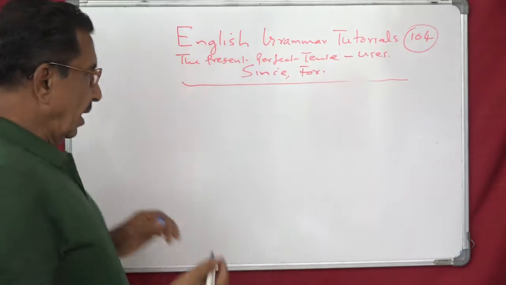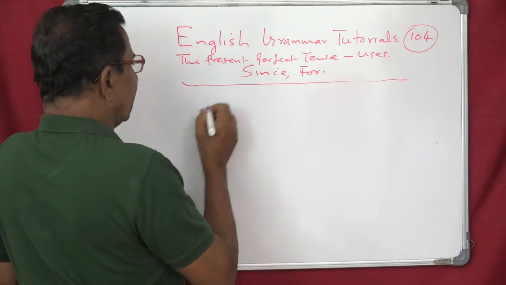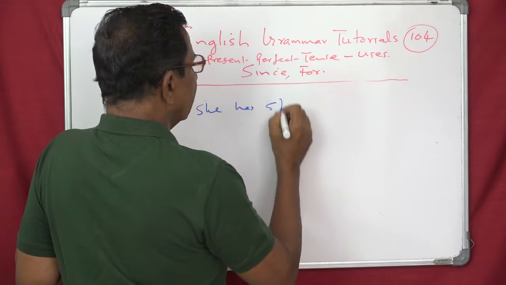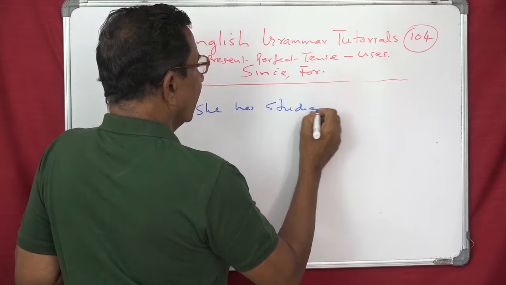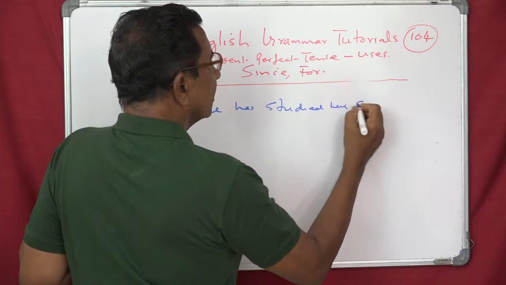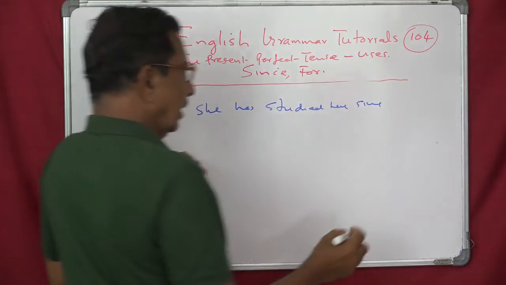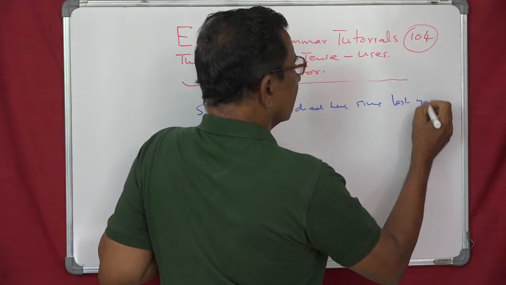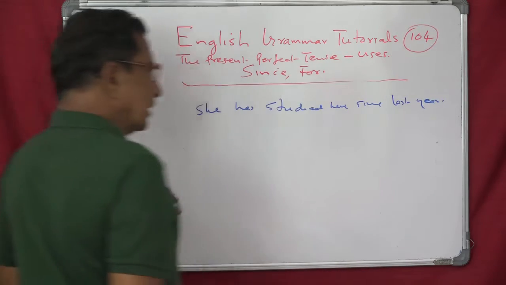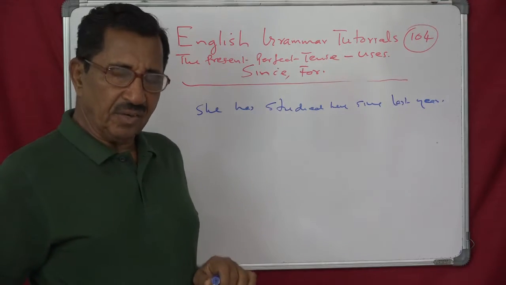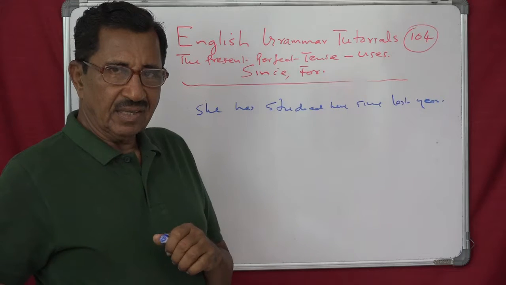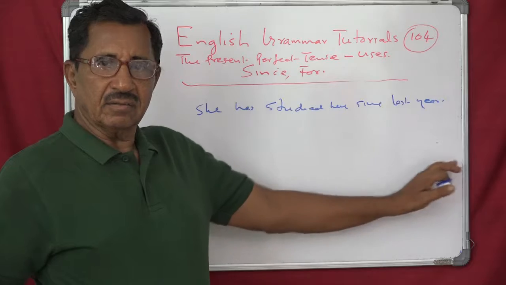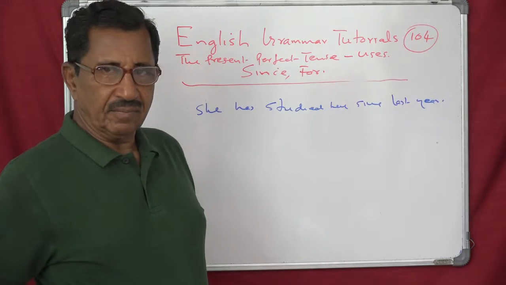You can say, she has studied here since last year. Definite point: last year. Since last year till now. Or since a particular time we can say.